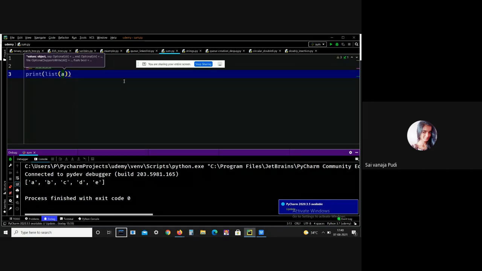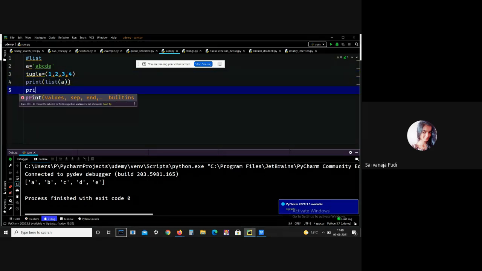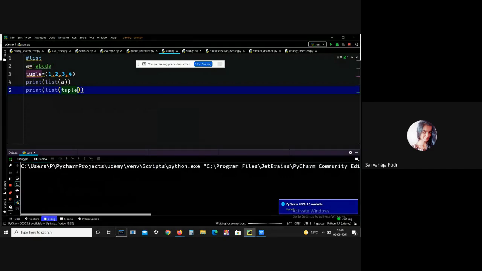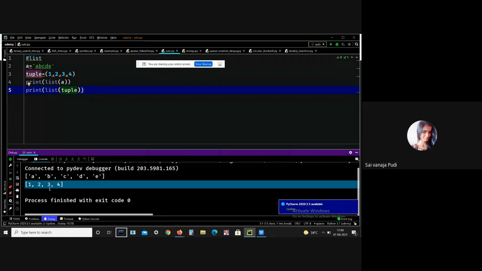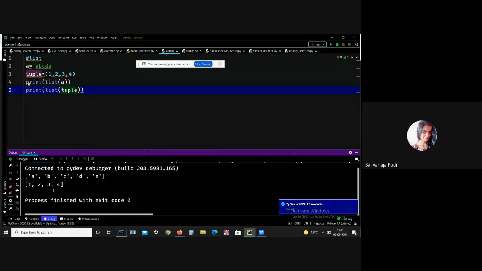Okay, let me give a tuple this time. Here, I just want to convert that particular tuple into a list. See, the tuple is converted into a list, 1, 2, 3, 4. This is what the list function does. If that particular sequence is in another format like a tuple or string, then it will convert that format into list format.